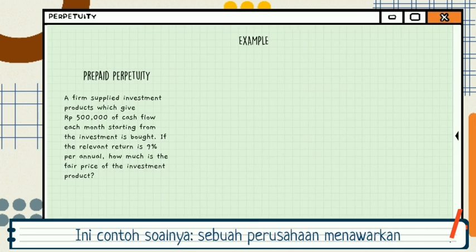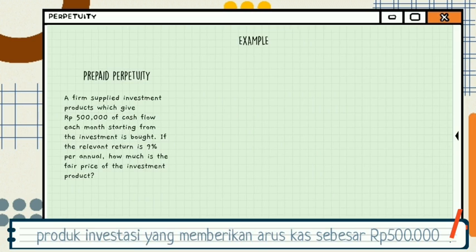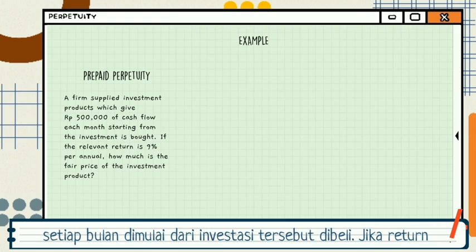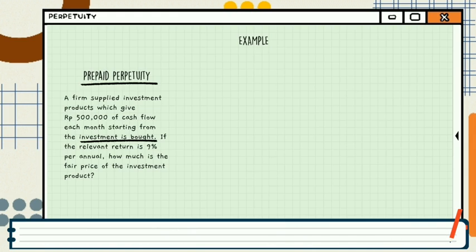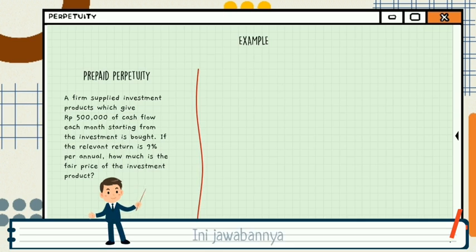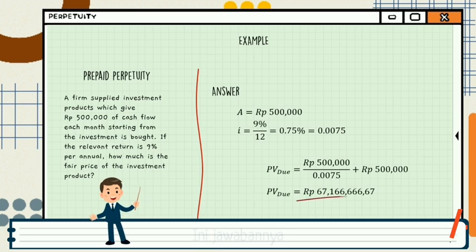This is the example. A firm supplies investment products which give 500,000 rupiahs of cash flow each month starting from when the investment is put in. If the relevant return is 9% per annum, how much is the fair price of the investment product? This is the answer. A equals 500,000 rupiahs.